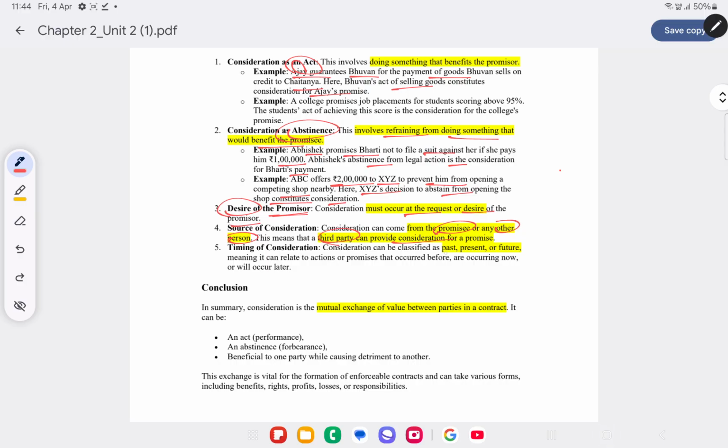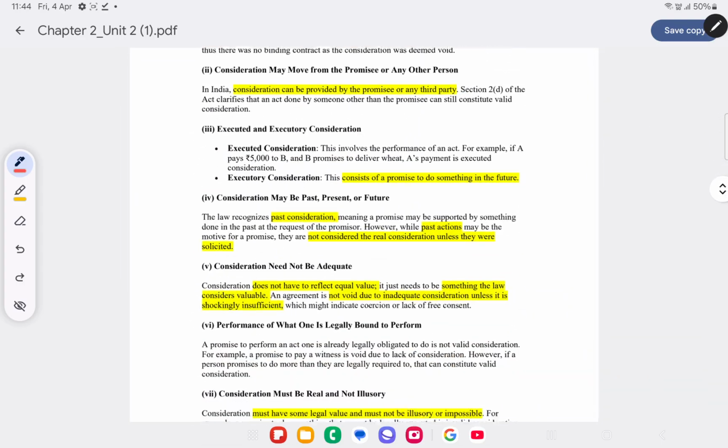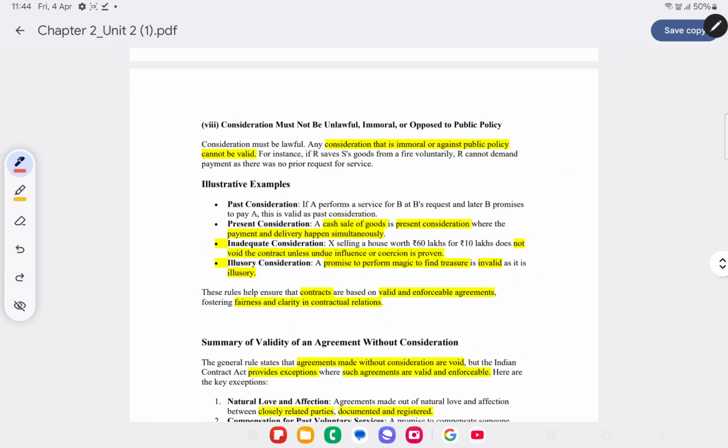So consideration can be for past, for present, or for future actions. Take for example past consideration. A performs a service for B, and at B's request later B promises to pay. This is valid as past consideration. Let's say you procure a service from a person and then you later make the payment. That's an example of past consideration.